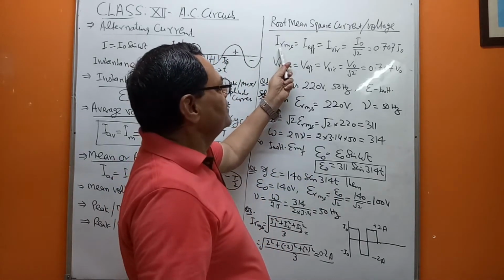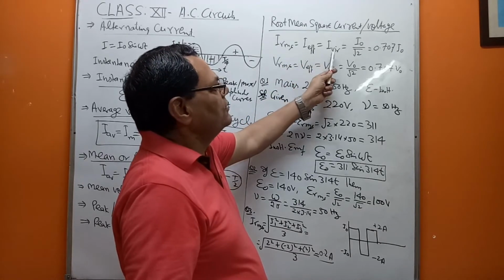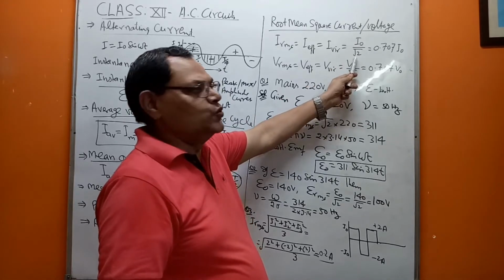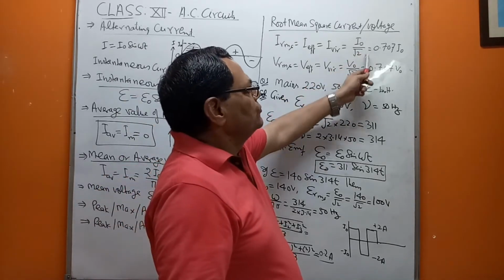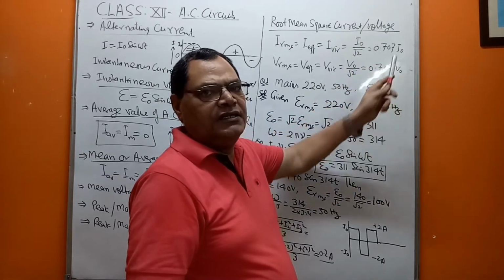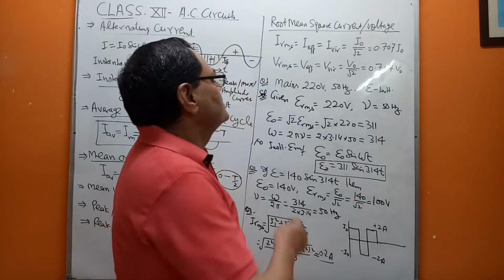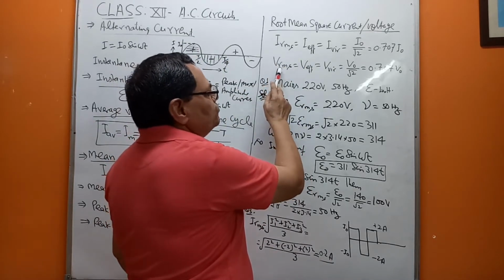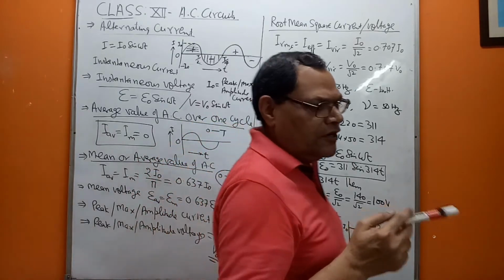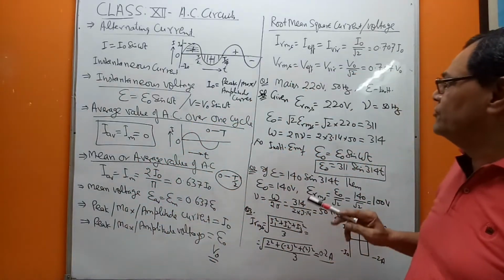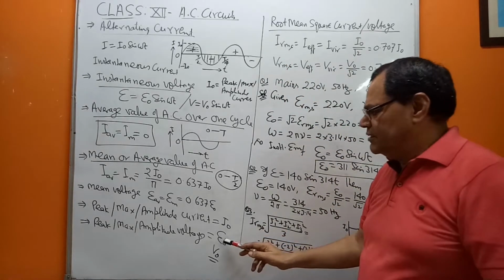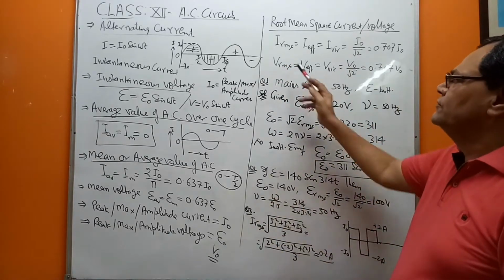It's always equal to I naught upon root 2, and when root 2 is simplified it comes to 0.707 I naught. Similarly you will have the root mean square voltage, or the effective voltage, or the virtual voltage. You can use the symbol V, or the symbol E for voltage.